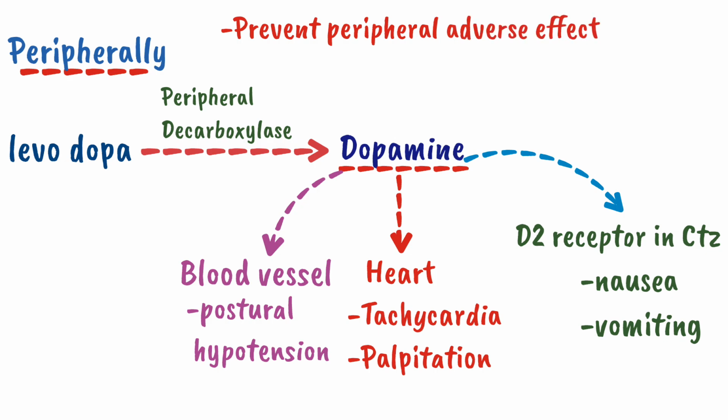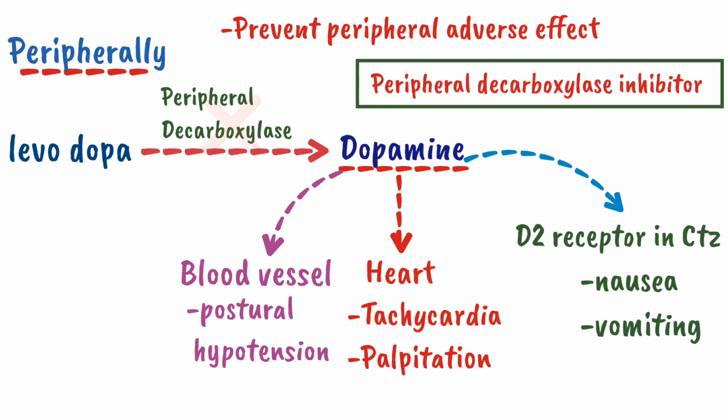So to prevent these peripheral adverse effects, we use a combination of levodopa with a peripheral dopa decarboxylase inhibitor such as carbidopa and benserazide. These drugs will inhibit the peripheral dopa decarboxylase and will increase the central bioavailability of levodopa. So by using this combination, we can increase central bioavailability along with decreased peripheral side effects. Commercially, levodopa and carbidopa are present in combinations such as in a ratio of 4:1 or 10:1.